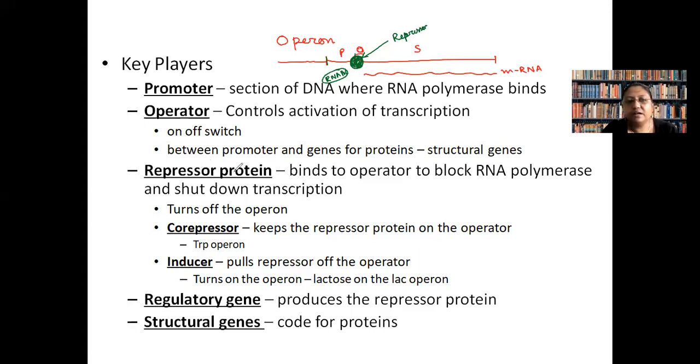Now, here comes the third key player, that is repressor protein. Repressor protein will bind to operator and it will block RNA polymerase from binding to the promoter region. So what will happen? The promoter will be turned off. That means messenger RNA cannot be produced. Protein synthesis will stop. Now, what is inducer?